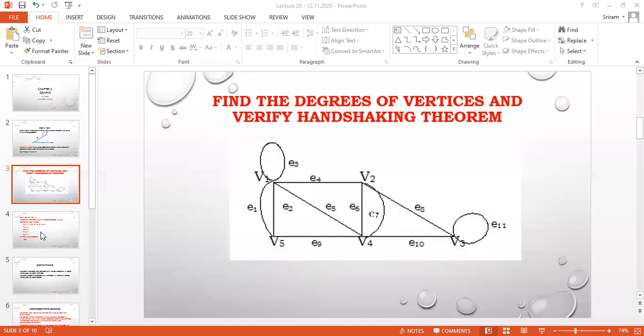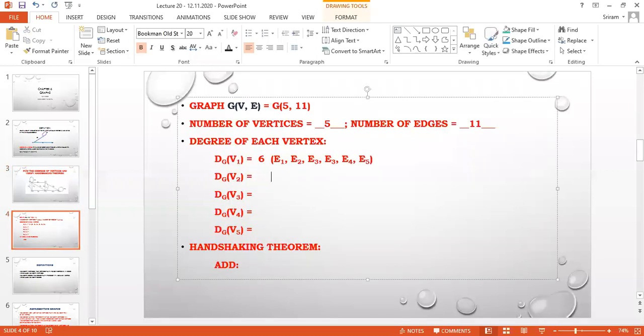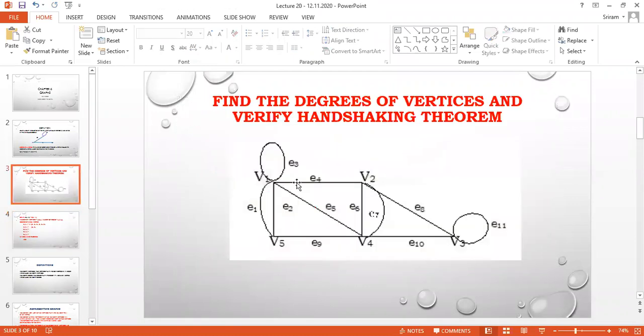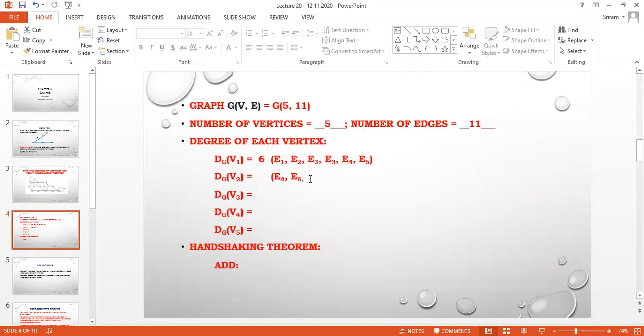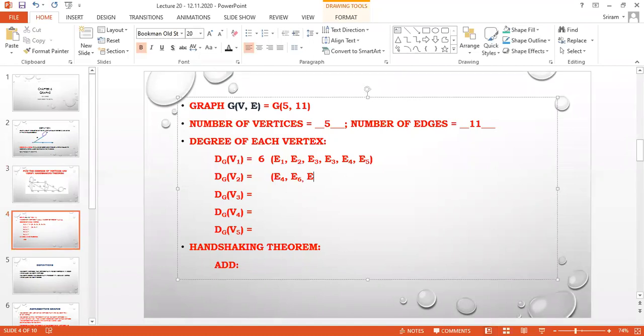So for V2, I am having E4, E6, E7, E8. What is the number of edges here now?